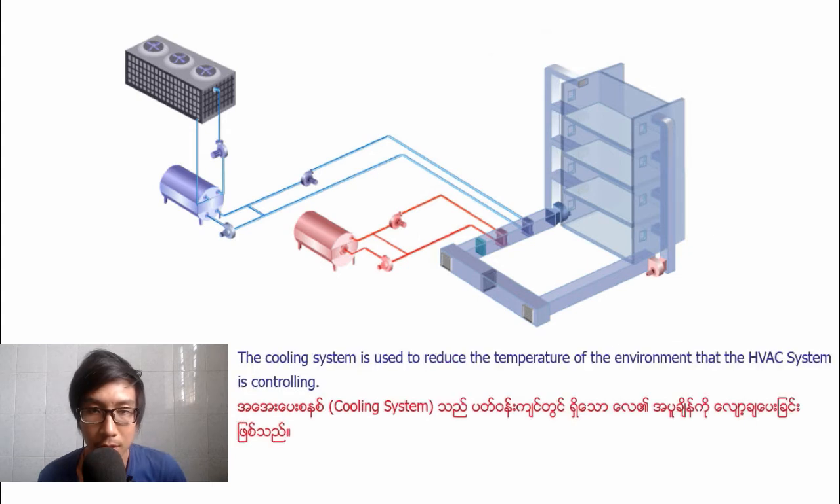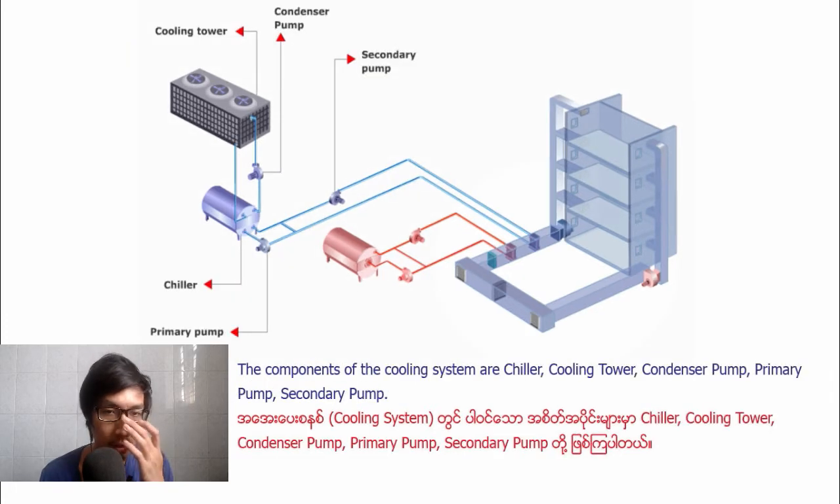The cooling system is used to reduce the temperature of the environment that the HVAC system is controlling. The components of the cooling system are chiller, cooling tower, condenser fan, primary fan, secondary fan.